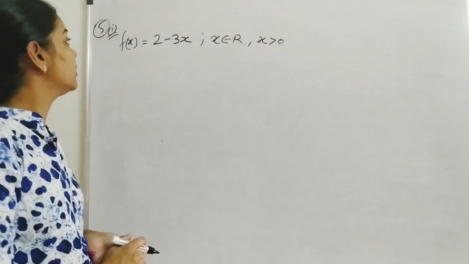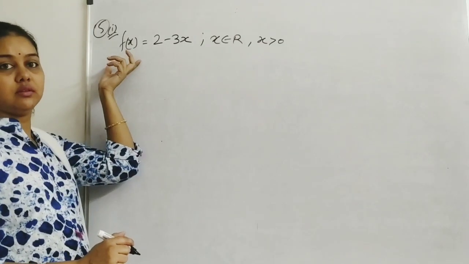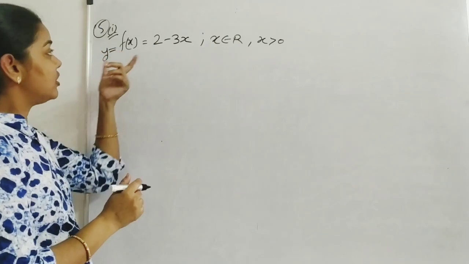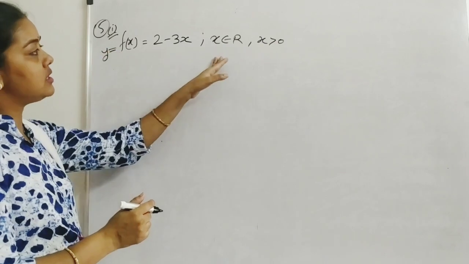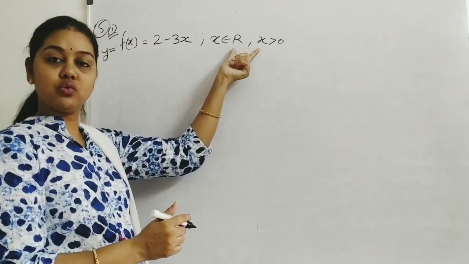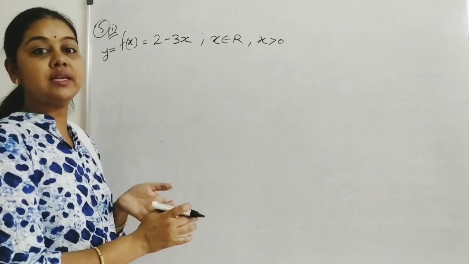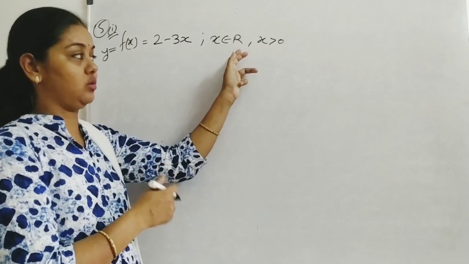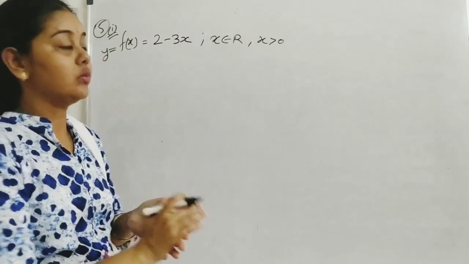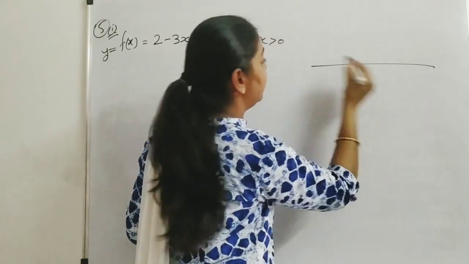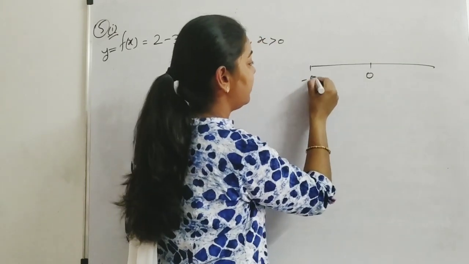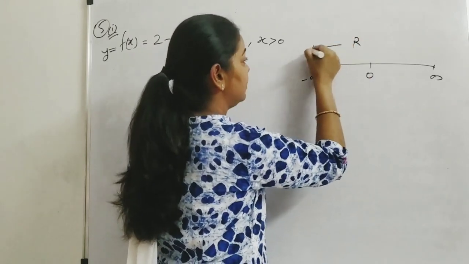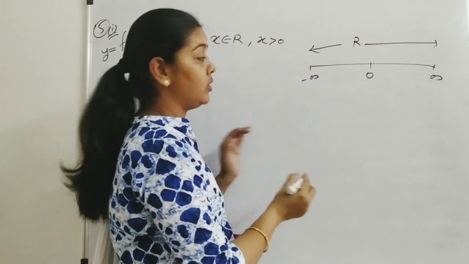In your NCERT book, a function is given to us, f of x. f of x means y. y means image. The function is given to us, and it is given that x belongs to R. It means our domain is R. The function is applied on real values, and x is greater than 0. You should remember what R is: minus infinity to infinity. This is the complete set of real numbers.